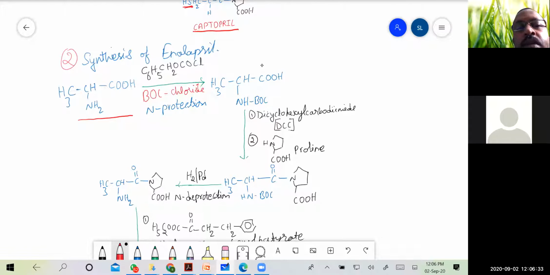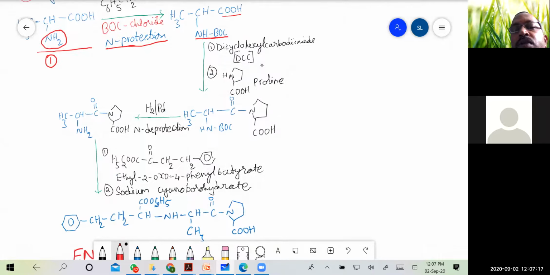Reactant 1 is reacted with C6H5CH2OCOCl, the Cbz or BOC type protecting group, which acts as an N protecting group. Initially we are protecting the NH2 group, making it unreactive. The formed compound is the N-protected one, with the COOH as such.